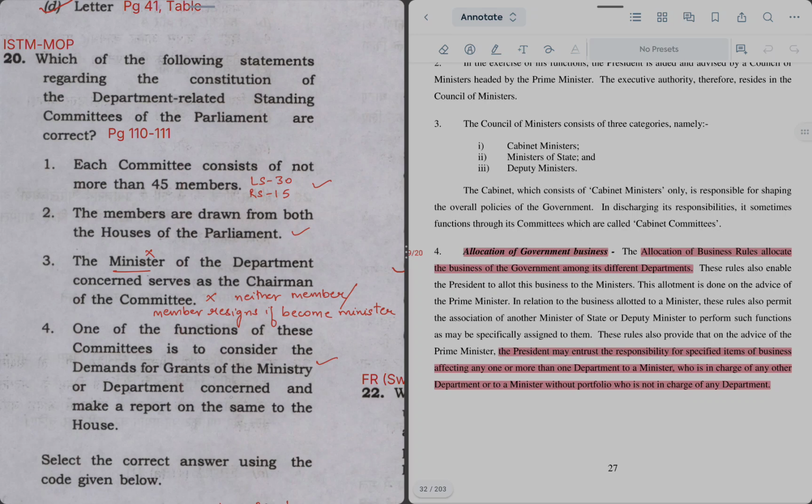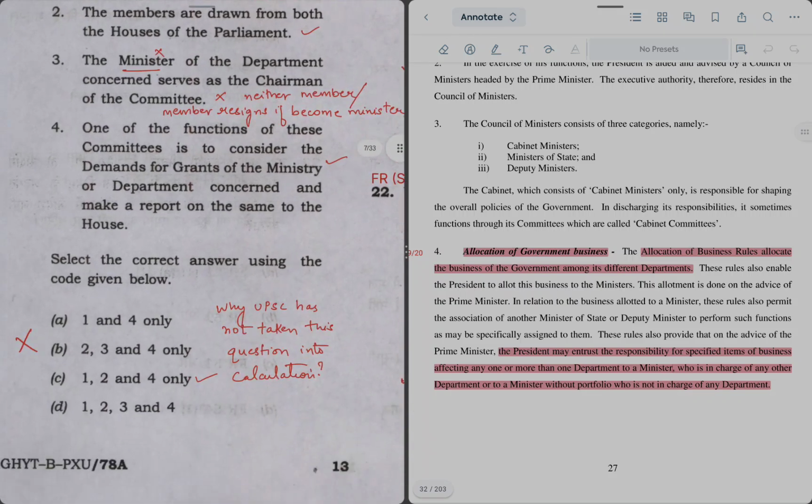Next statement is one of the functions of these committees is to consider the demands for grants of the ministry or department concerned and make a report on the same to the house. तो ऐसा नहीं कि मिनिस्ट्री ने डिमांड पुट करी और उसी का ही मिनिस्टर्स को रिपोर्ट कर रहा है, उसके ऊपर कंसल्टेशन करके पार्लियामेंट को ब्रीफ कर रहा है. सो दिस इज़ ट्रू, दिस इज़ द वन ऑफ द फंक्शंस. So right answer is 1, 2 and 4 only. No, I don't know why UPSC has not taken this question into calculation, maybe due to some typo in some of the statement, but right answer should be 1, 2 and 4 only, which is option number C.